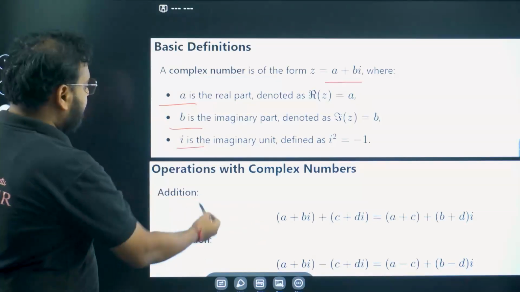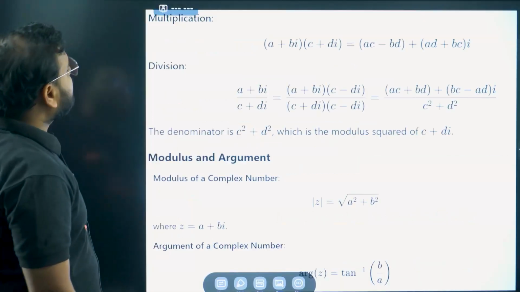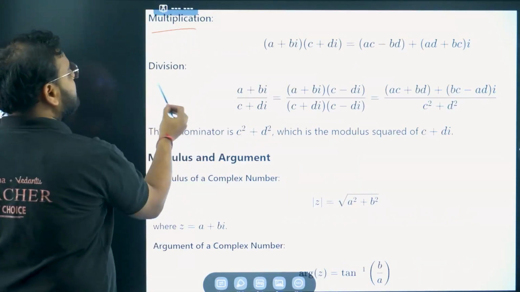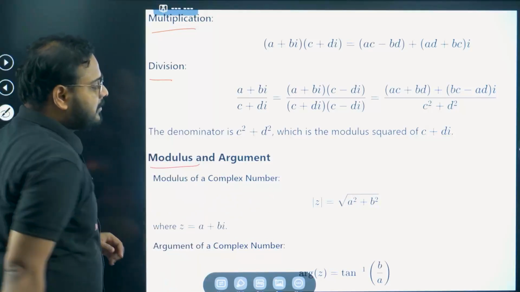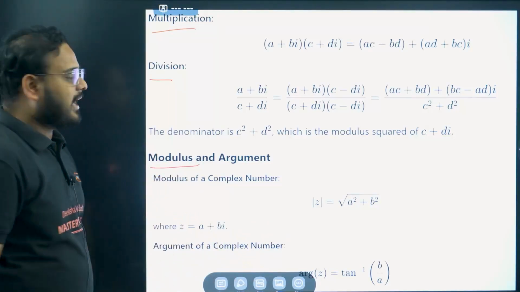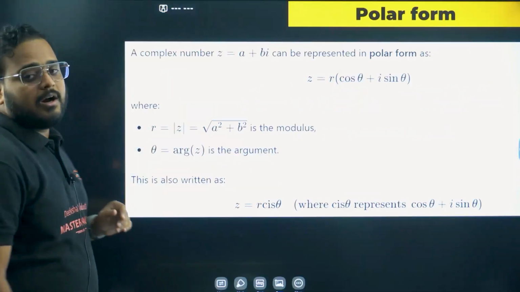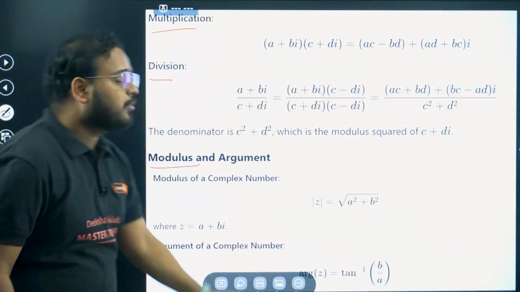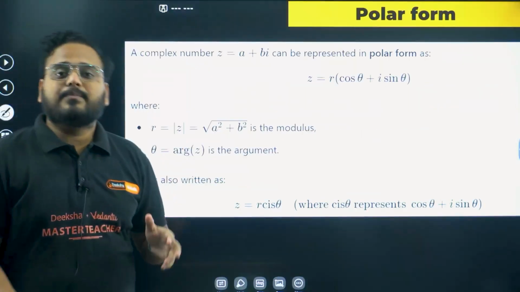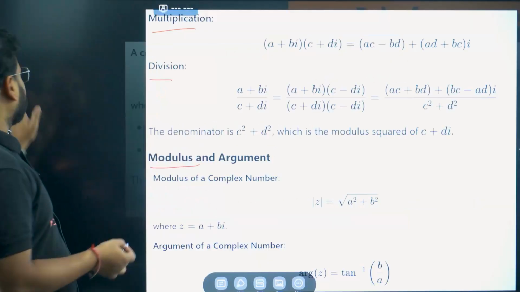So operations of complex numbers are there: addition, subtraction, all mentioned here, multiplication, division. You do that. Modulus and the argument formulas are given here. Even for the angle, the formula is given here. Tan inverse of b by a we do, right? B by a we do. So this is given here. You can simply download the sheet. If you want, you can take a screenshot right away.